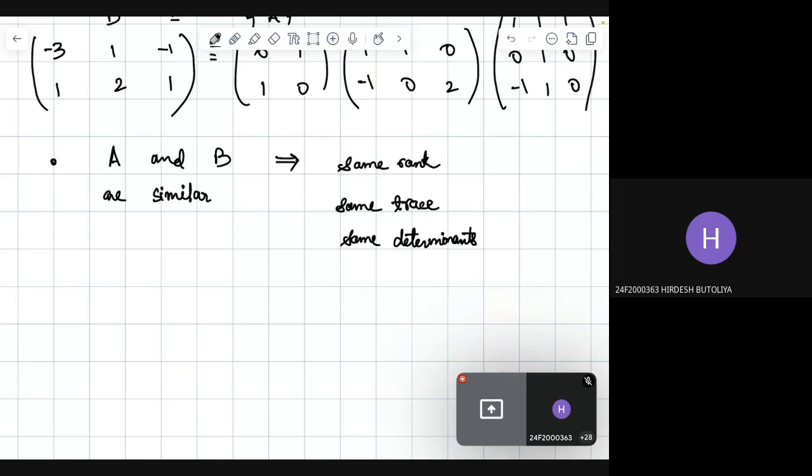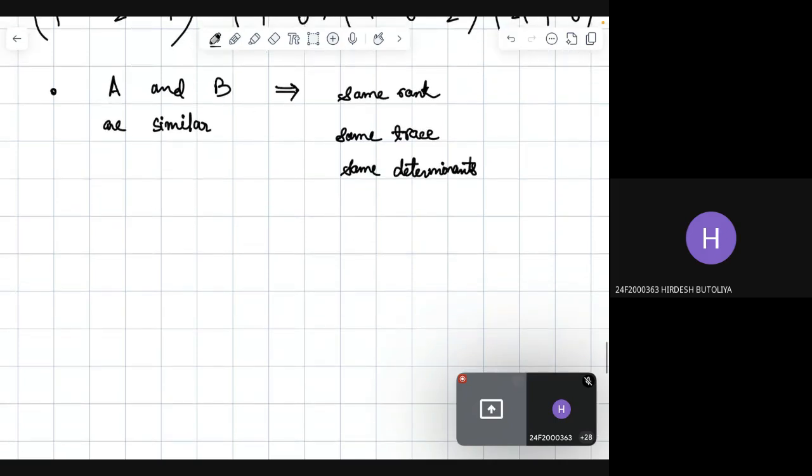Next we go to the topic of affine subspaces. Basically, in simpler terms, what is a vector space? A vector space is something that spans the whole space, right?